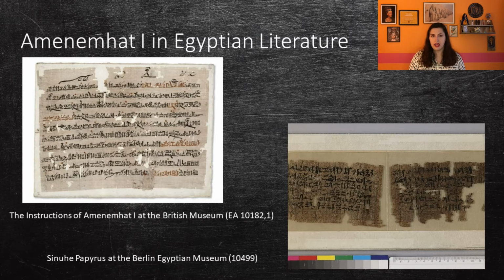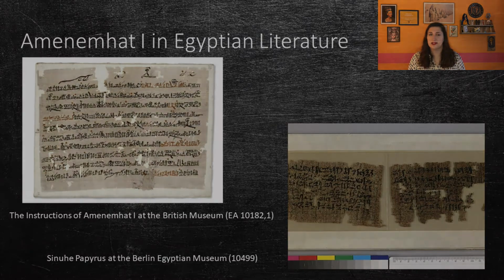The Instructions of Amenemhet is a text where a deceased king gives his son advice during a dream. He tells him that he was assassinated by his own guards in his sleep, while his son was campaigning in Libya. This account of events is also given in the story of Senusret, another literary text. Of course, this could just be a fictionalized account of his death to strengthen Senusret I's role as king. Amenemhet I may have had a possible co-regency with his son at least 10 years before his possible assassination.